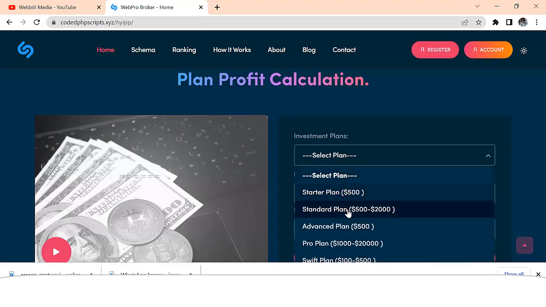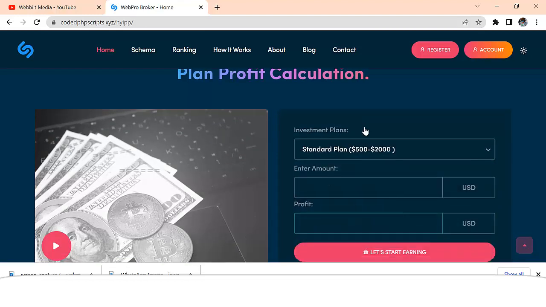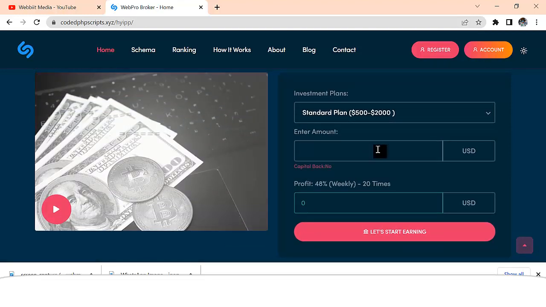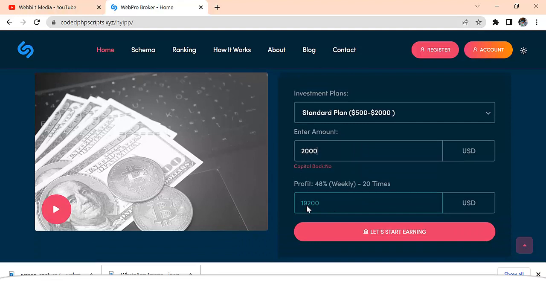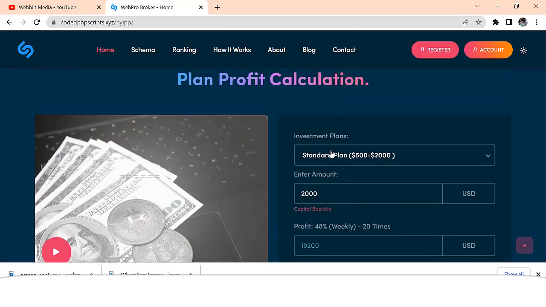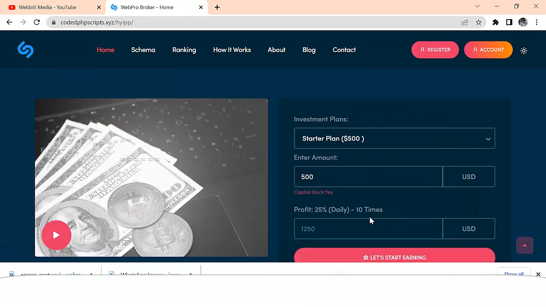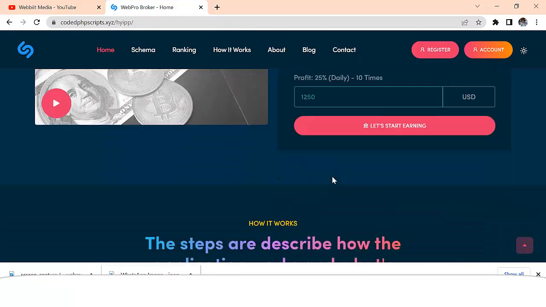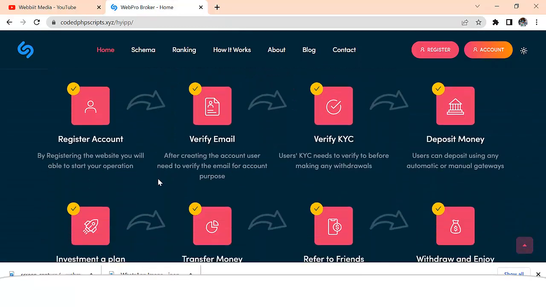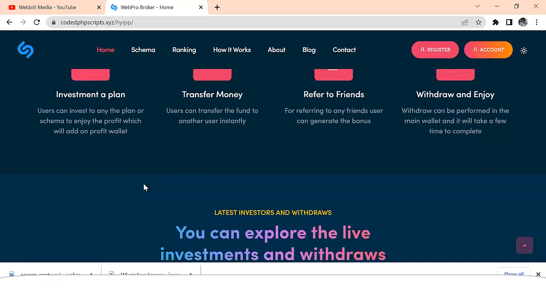So if I come here and say choose this plan, it's going to pop out how much for that plan for me, 500 to 1000. Let's say I want 2000, sorry. So 2000 means it's going to give me 90,200 as profit, which is 20 times at 48%, right? So if I choose a plan with just 500, it's going to automatically calculate that and tell me how much I'm going to earn by the end of the plan. It's very, very powerful, right?